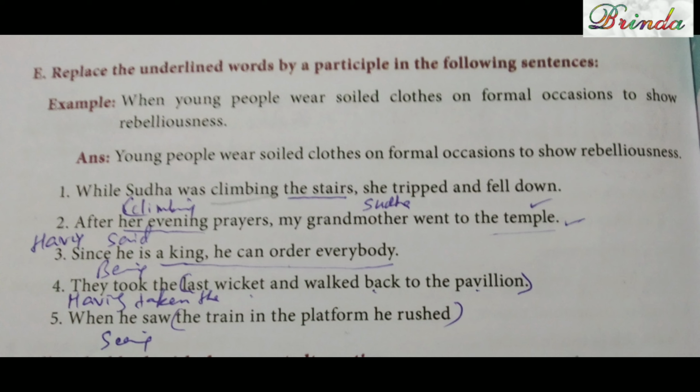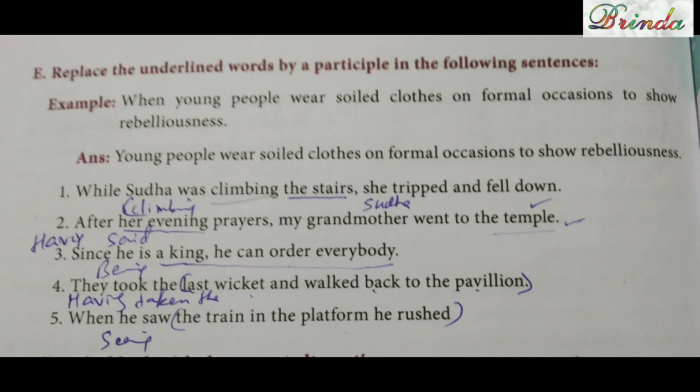Replace the underlined words by a participle in the following sentences. Example: when young people wear soiled clothes on formal occasions to show rebelliousness. Answer: young people wear soiled clothes on formal occasions to show rebelliousness. Moving on to the exercise part. While Sudha was climbing the stairs, she tripped and fell down. We can use an ing word in the beginning. Climbing the stairs, Sudha tripped and fell down. So instead of while Sudha was climbing the stairs, climbing the stairs.